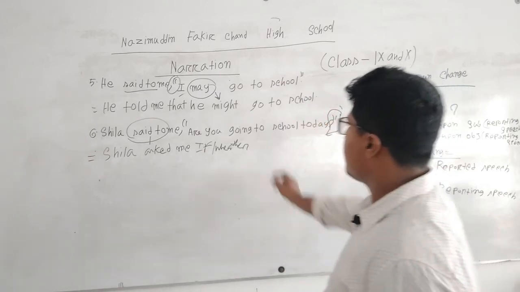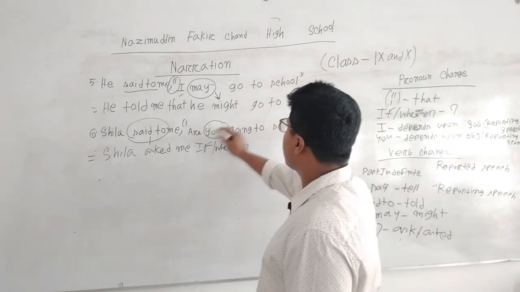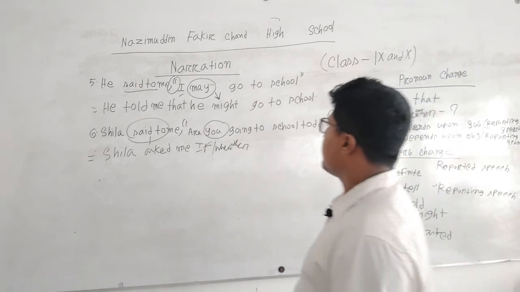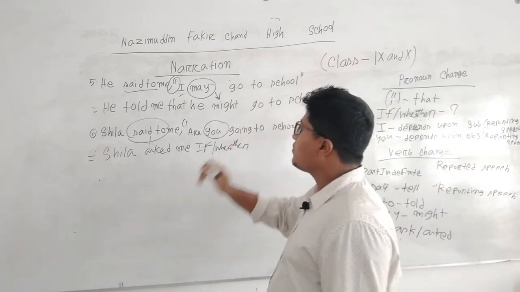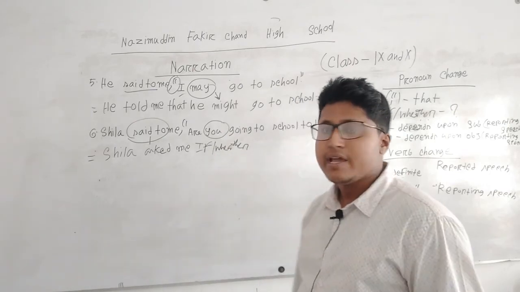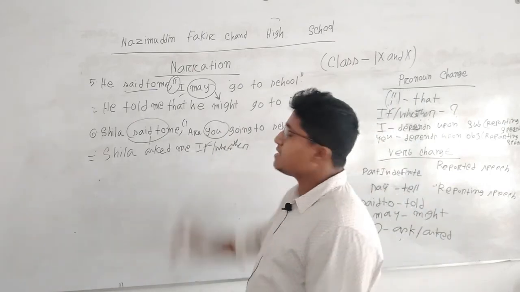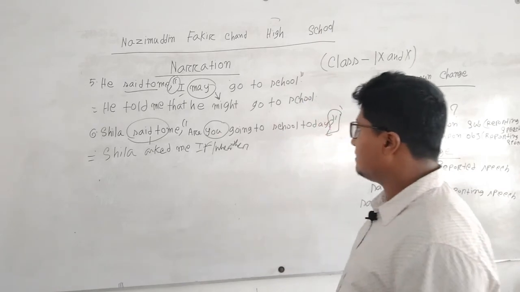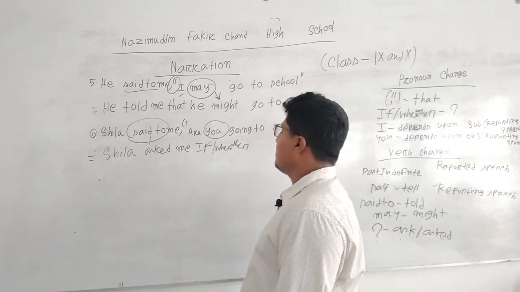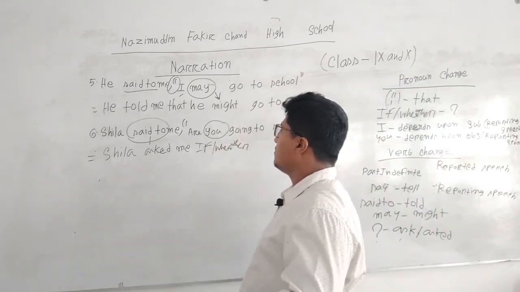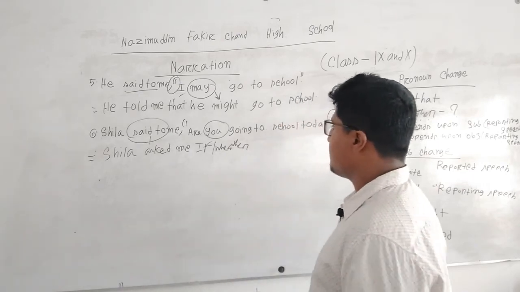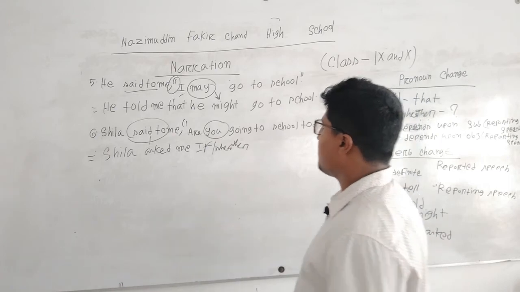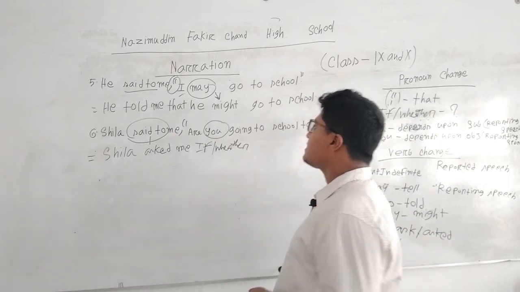So here comes you. Then this you depends upon the reporting speech object. Here the reporting speech object is me, and this me we have to sort out in its objective form. So here me depends upon I. It indicates me.